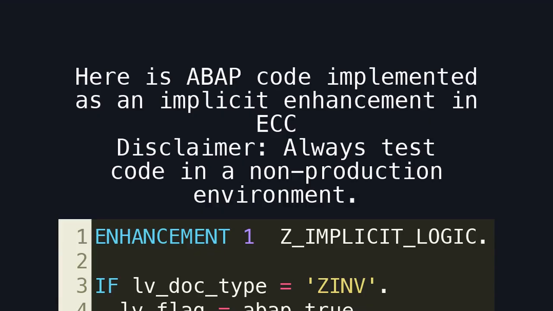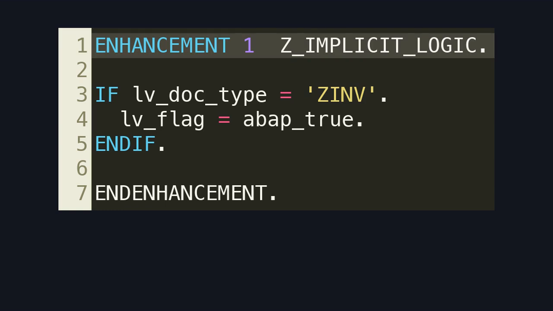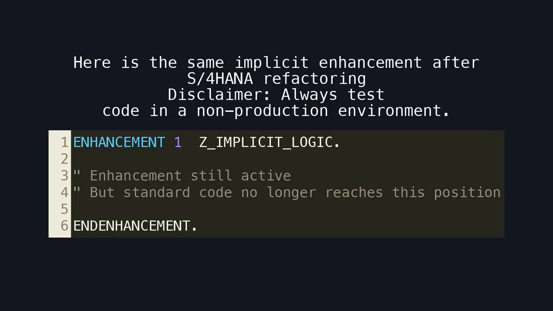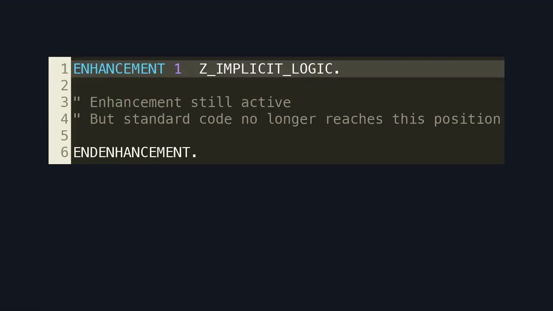Here is ABAP code implemented as an implicit enhancement in ECC. Disclaimer: always test code in a non-production environment. Here is the implicit enhancement block. It depends entirely on SAP's internal code structure remaining unchanged. Here is the same implicit enhancement after S/4HANA refactoring. Disclaimer: always test code in a non-production environment. This code snippet shows the silent failure. The enhancement exists but is never reached due to refactored standard logic.